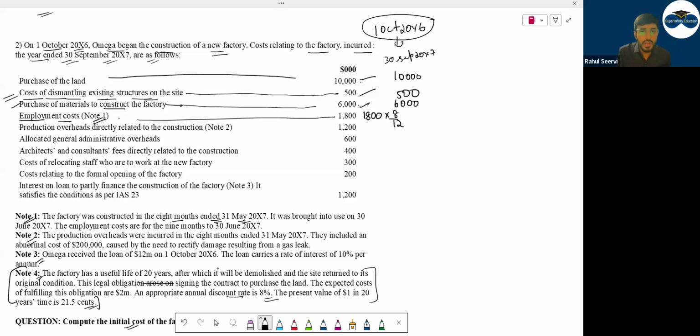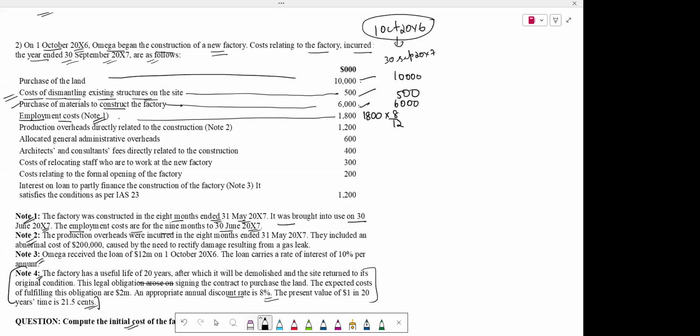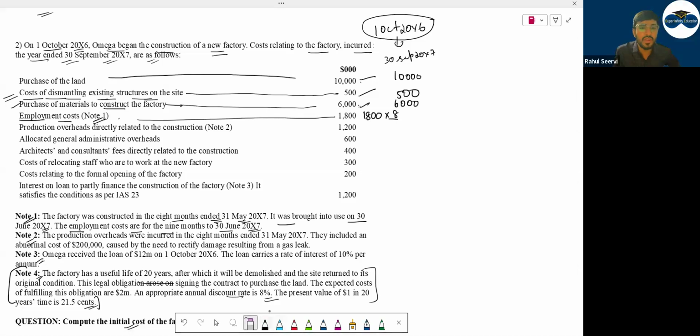But what they mention, it was brought into use on 30th June 2007. The employment cost are for the 9 months to 30th June 2007. What they mentioned here, the employment cost is this for 12 months or 9 months? हाँ, ये जो कॉस्ट लिखा हुआ है 1,800, this is for 9 months or 12 months? 9 months. So can I say instead of writing 12, I should write down 9 here? They mention the amount of 1,800 is for 9 months and it is taken 8 months.